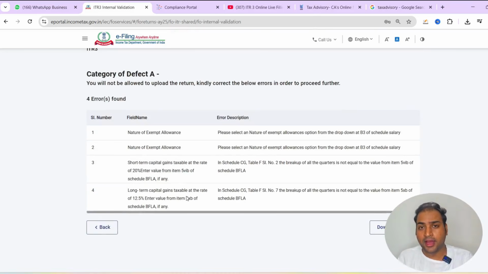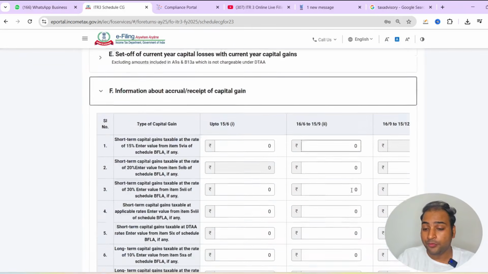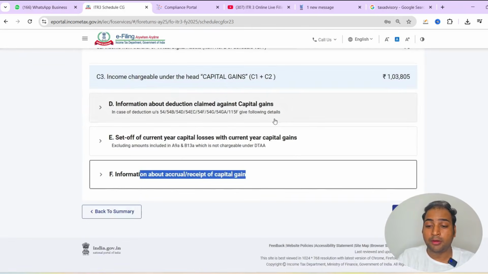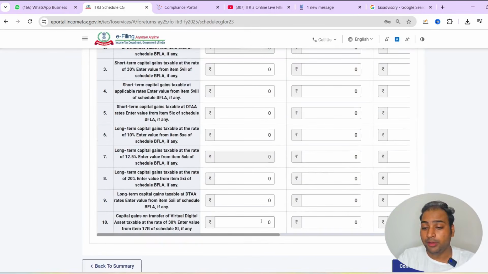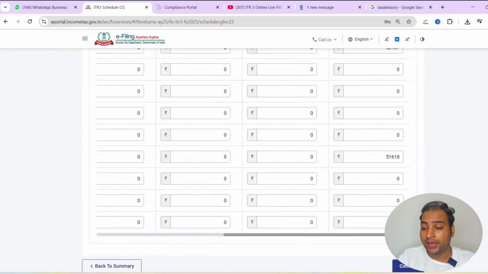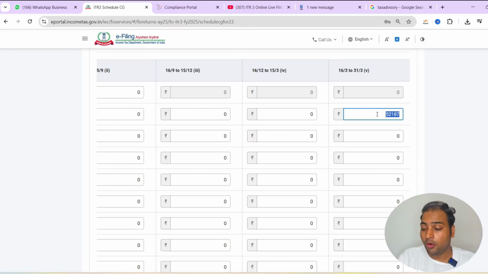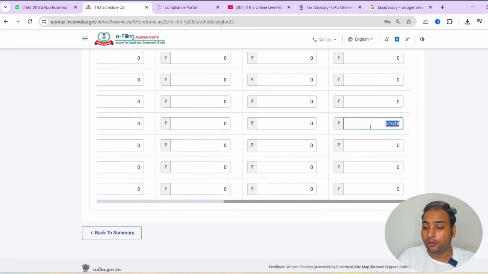The errors I was talking about: in the salary income, if you have reported it, there is a slab box which you have to delete if you don't have any allowances of that nature. And in short-term capital gain and long-term capital gain, we have to remove the figure from the information about accrual or receipt of capital gain, because we won't have to pay any taxes here, guys. The reason being, all the capital gain, either short-term or long-term, has been set off against the F&O losses.